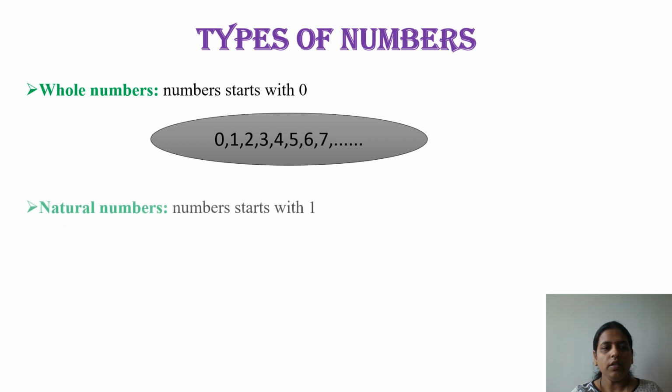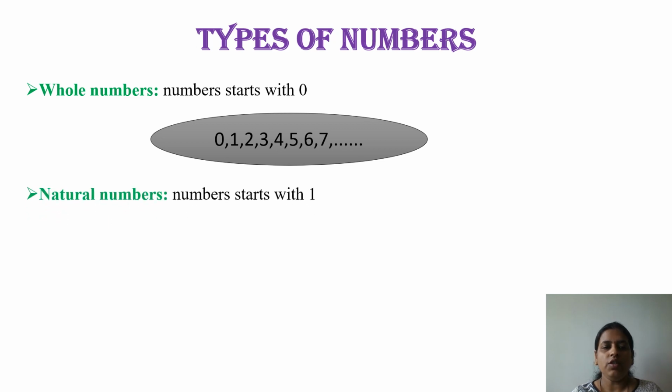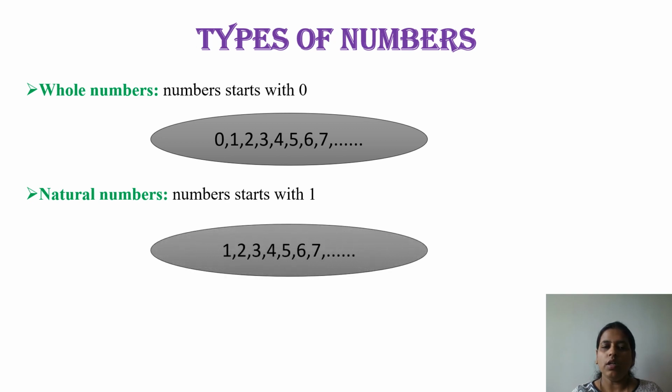Next, what is meant by a natural number? The natural number starts with 1, such as 1, 2, 3 up to infinity.